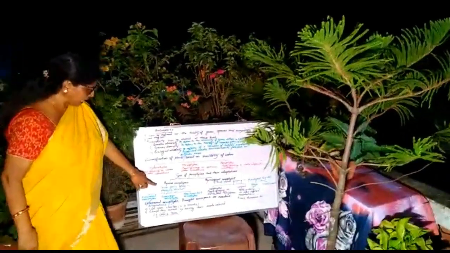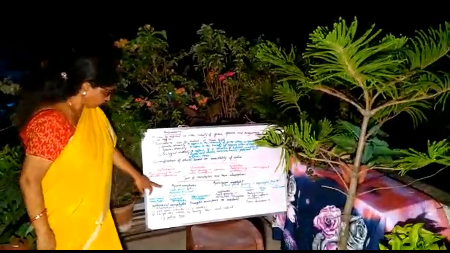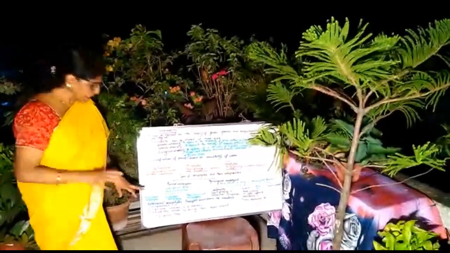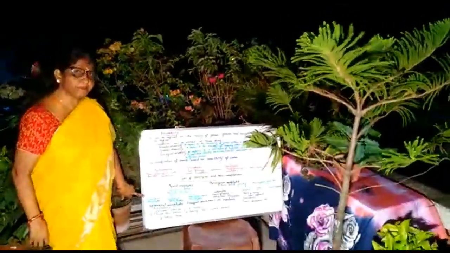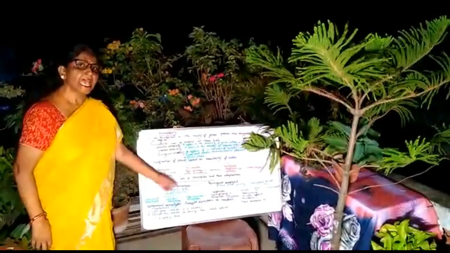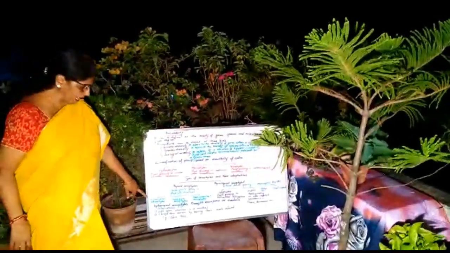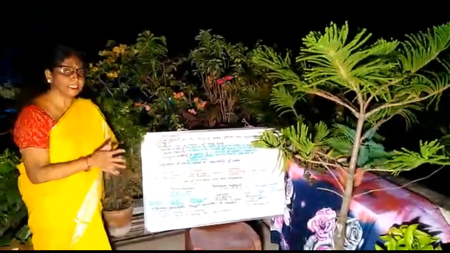Now next we are coming to physical xerophytes. That means the plants which grow in physically dry soil. Under this we have three types, that is ephemeral xerophytes, succulent xerophytes and non-succulent xerophytes. Ephemeral xerophytes, the lifespan is short, 6 to 8 months.